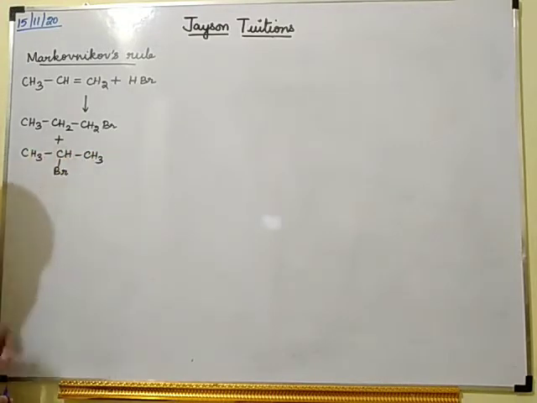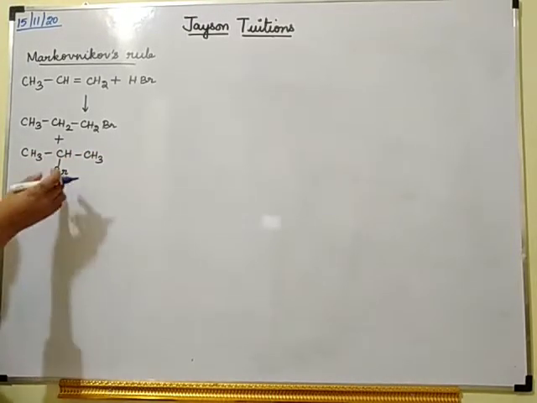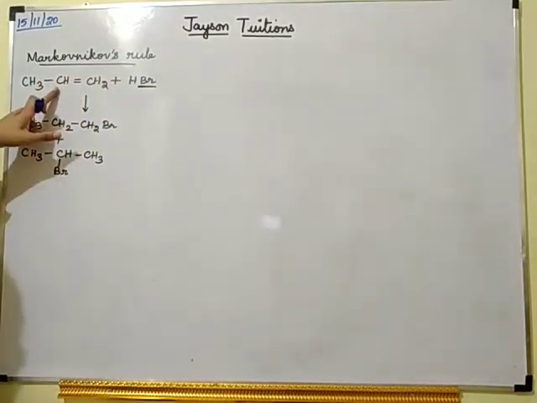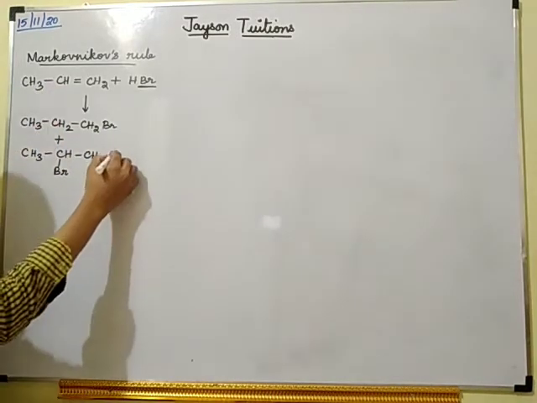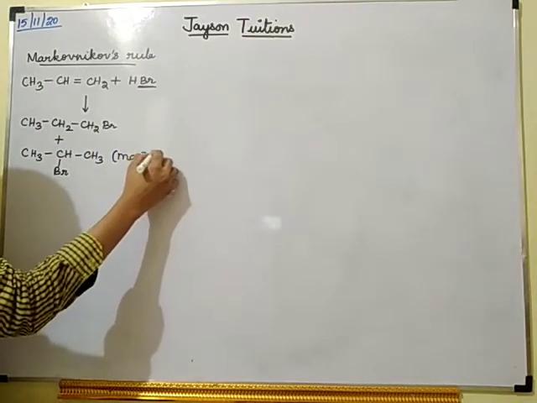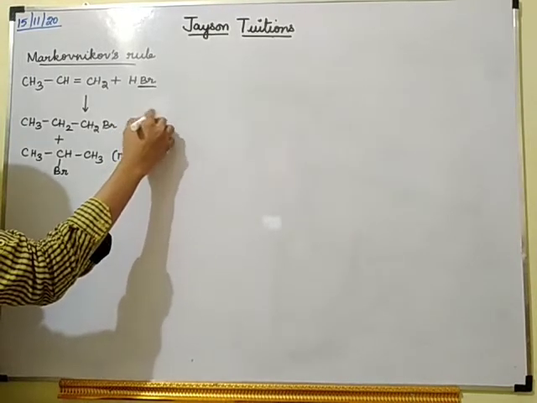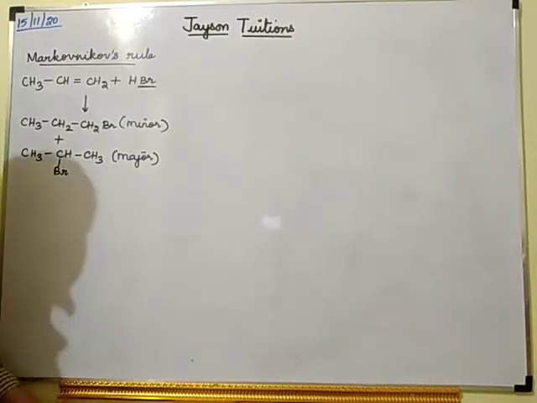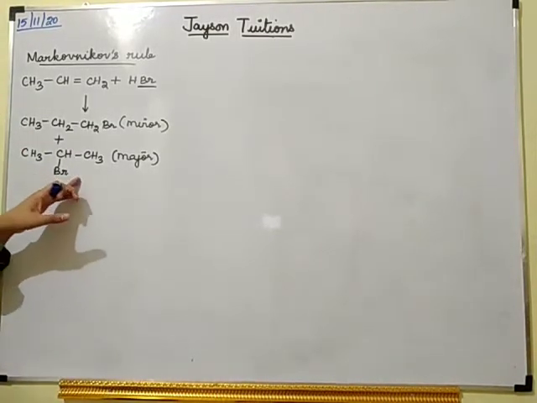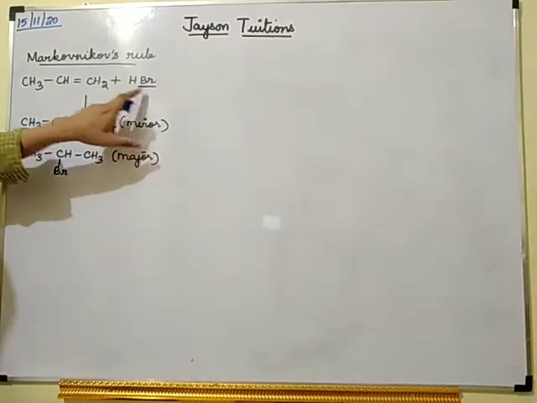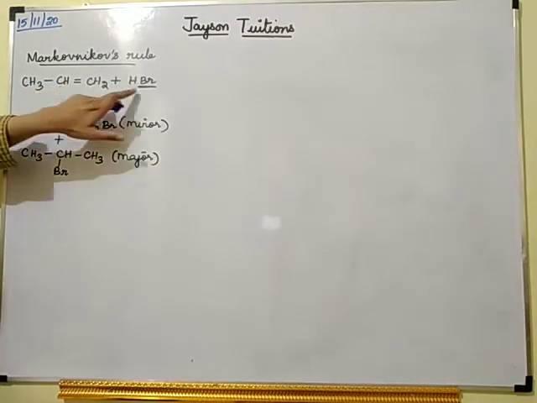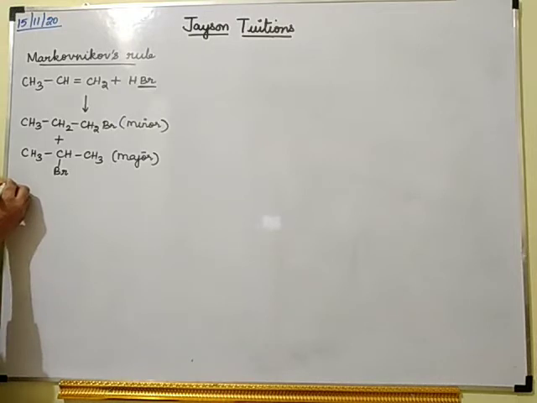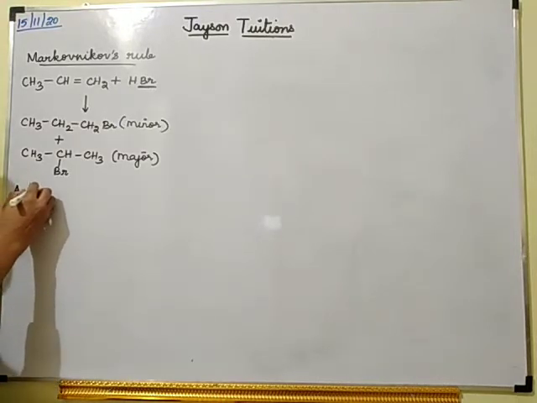According to Markovnikov's rule, the negative part will attach to the carbon which has fewer hydrogens. So this product will be the major product and this product will be the minor product. This we studied in the previous class, and this is what is called Markovnikov's rule. The mechanism also we studied, that the negative part attaches to the carbon with fewer hydrogens.